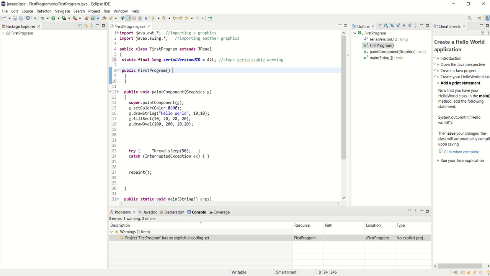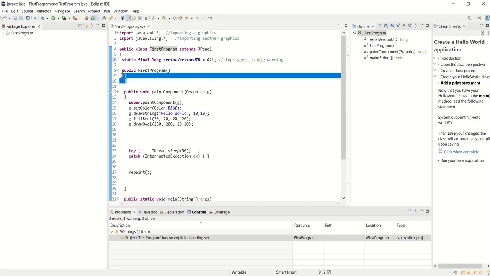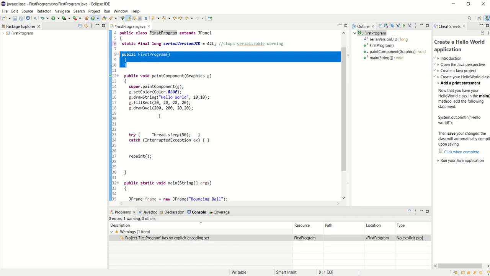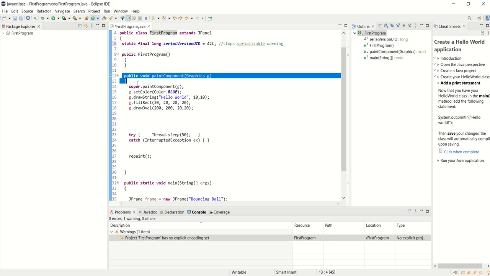This is called a constructor. Okay, a constructor is what happens at the beginning of our program, when our class gets made. It always has the same name as the class. Really, right now, we're not doing much in our constructor, but we will in the future. And lastly, inside the class, we have a paintComponent.